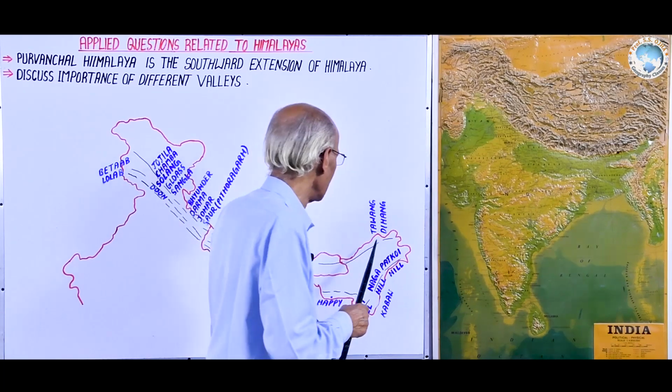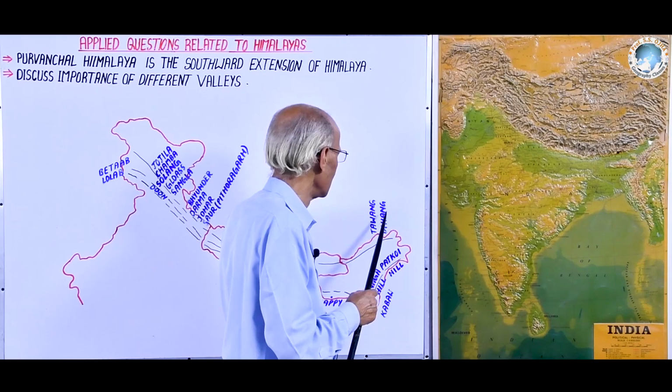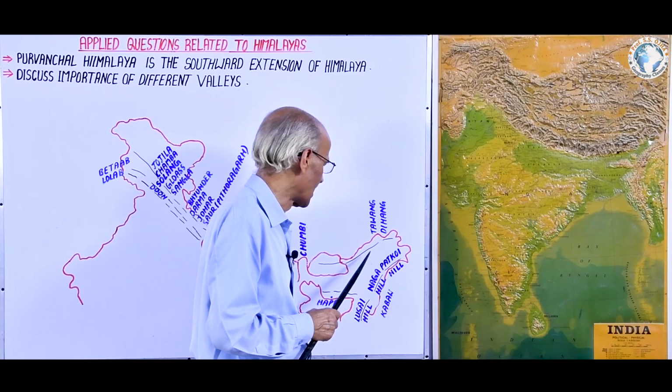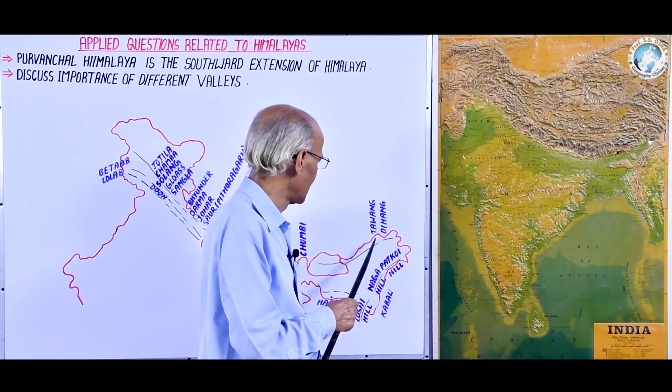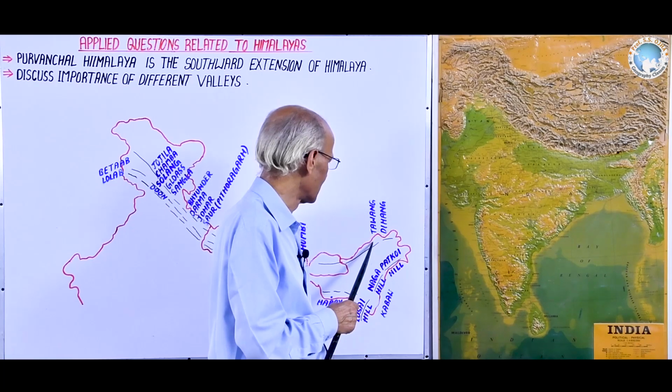And in Arunachal Pradesh there are a number of valleys, Tawang, Dihang, Dibang, Lohit and others like Kameng, and these are named after the rivers there in the Arunachal Himalayas.